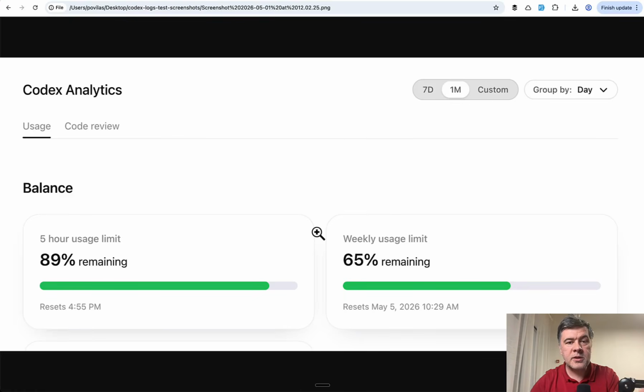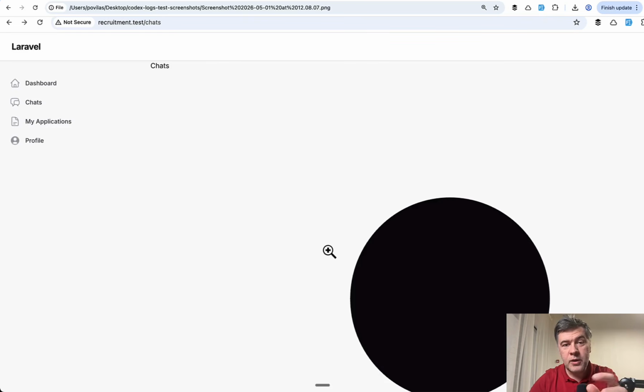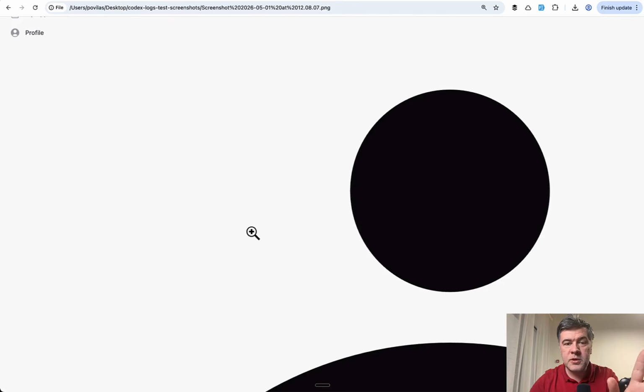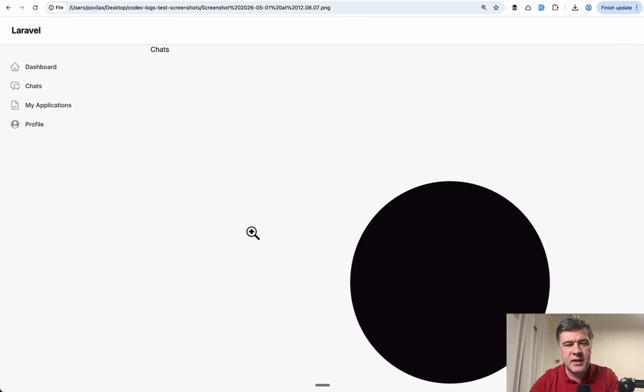And the result of that prompt in terms of usage limit was 89% remaining, which means 11% of the 5-hour usage limit on the $20 per month plan. I didn't mention that in this experiment I intentionally used GPT 5.5 high so that the usage would be a bit bigger. And then the question: did it actually work? So yes and no. We do have the sidebar with dashboard as I expected, and the tests do pass. But as a result, the design of the chat was skewed because it probably uses different Tailwind classes. So I need to recompile something or add additional CSS somewhere, which I didn't define as the end goal or criteria.